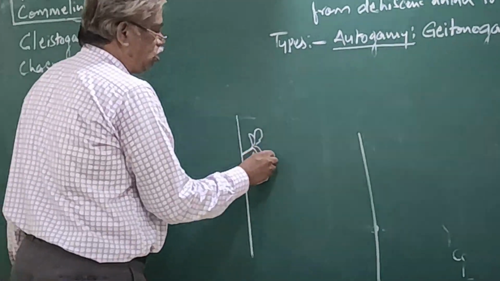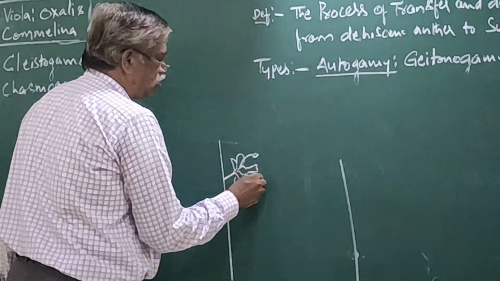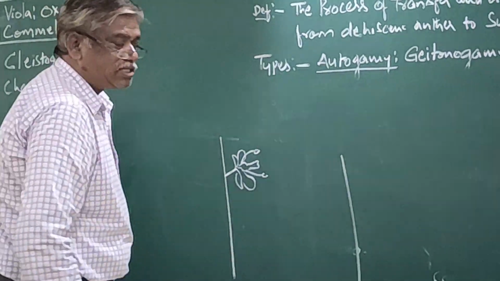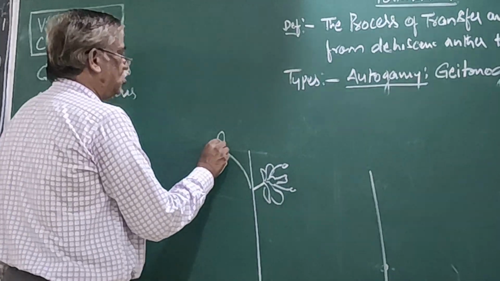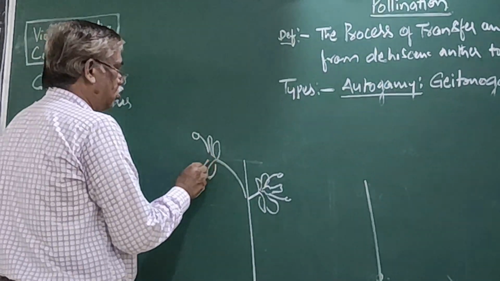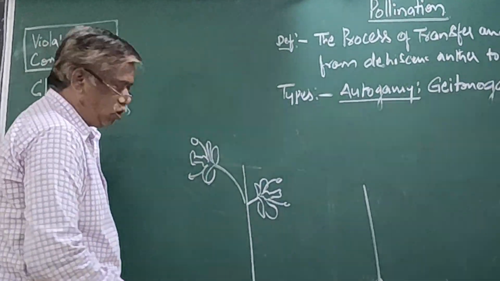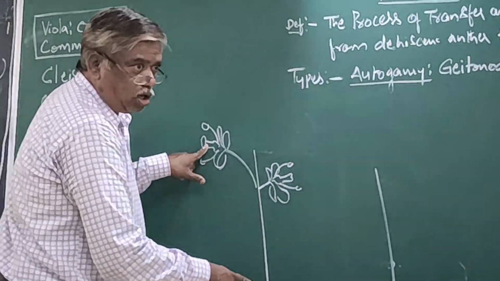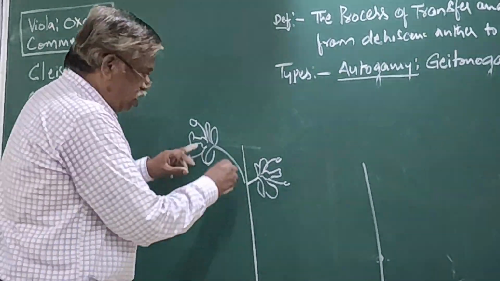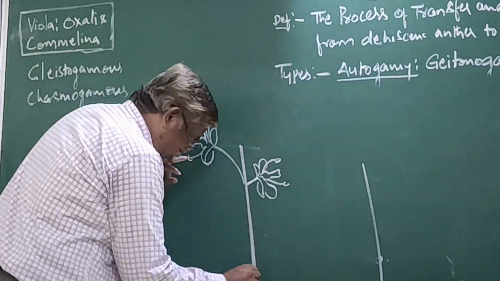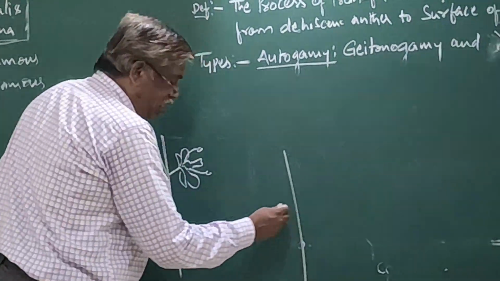Sepals, petals. What is the sexuality of the flower? Bisexual. Are these two flowers of the same plant or a different plant? Same plant. What is the sexuality of the flower? Bisexual. Plant, monoecious.